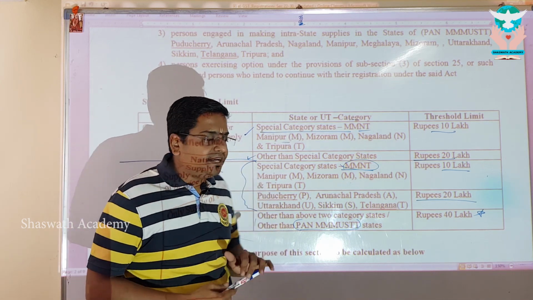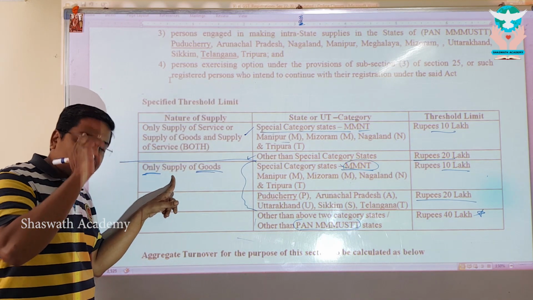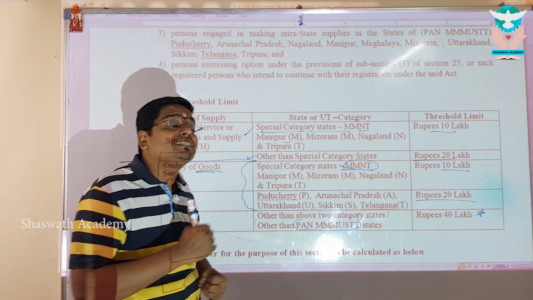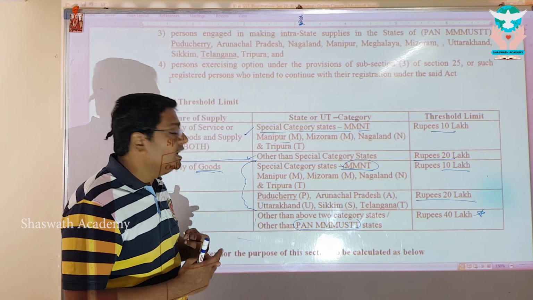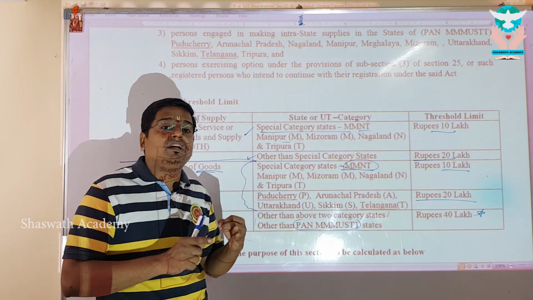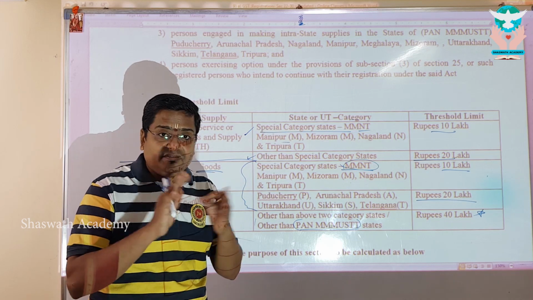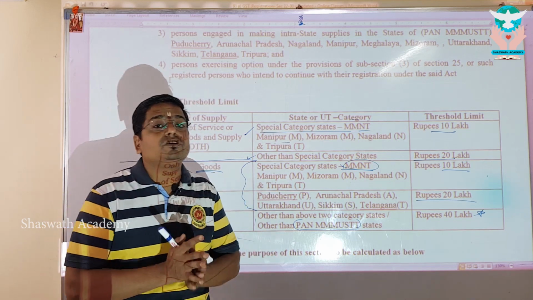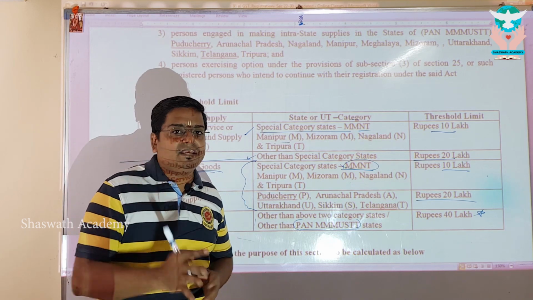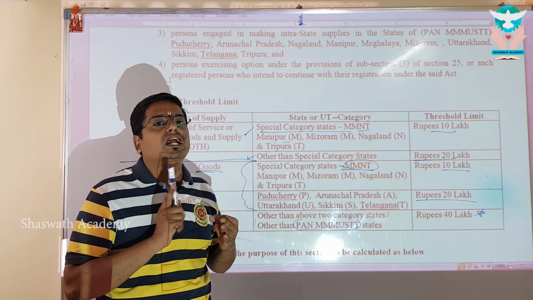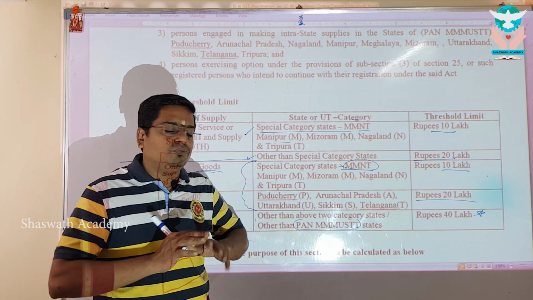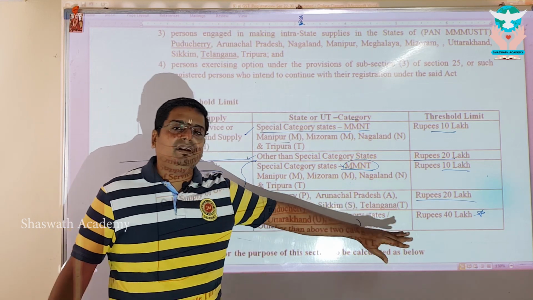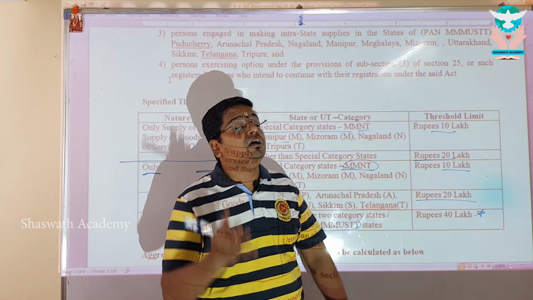Let me quickly reiterate. First condition, I should be exclusive into the supply of goods. Second, I must not be in PMAN states; I will be other than PMAN states. Number 3, I should not have registered under section 24. Number 4, I should not have registered under section 25(3). And the last one, the fifth condition: I must not be into the supply of ice cream, pan masala, tobacco, and aerated waters. I am not into the supply of these. Once all these conditions are satisfied, I am entitled for the exemption limit of 40 lakhs.